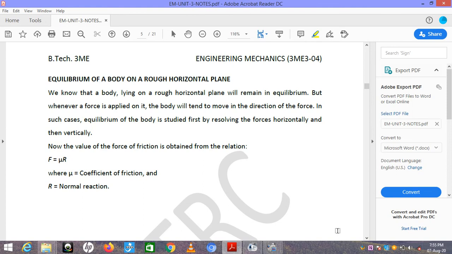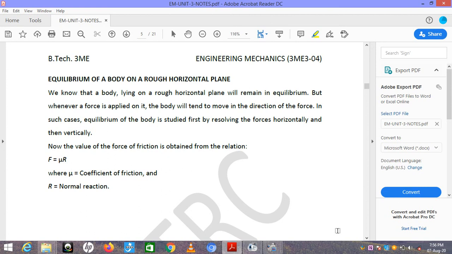Okay, so we know that a body lying on a rough horizontal plane will remain in equilibrium, but whenever a force is applied on it, the body will tend to move in the direction of the force. In whichever direction we apply the force, the body will try to move in that same direction. In such cases equilibrium of the body is studied first by resolving the forces horizontally and then vertically.